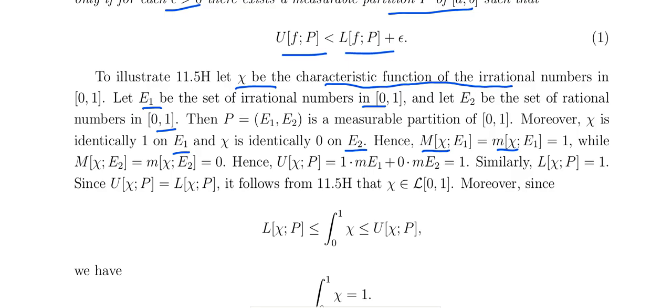So what will the upper sum be? The upper sum is the summation of capital M over E1 times the measure of E1, plus capital M over E2 times the measure of E2. That is the definition.